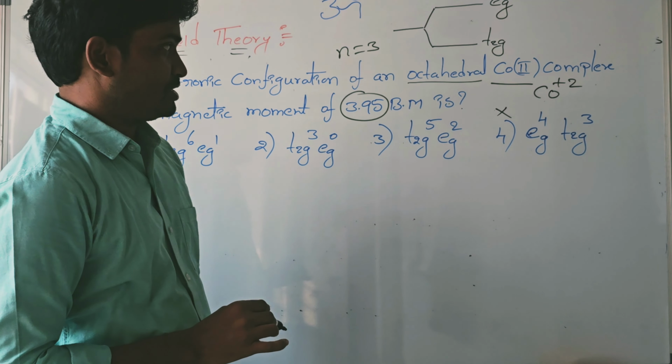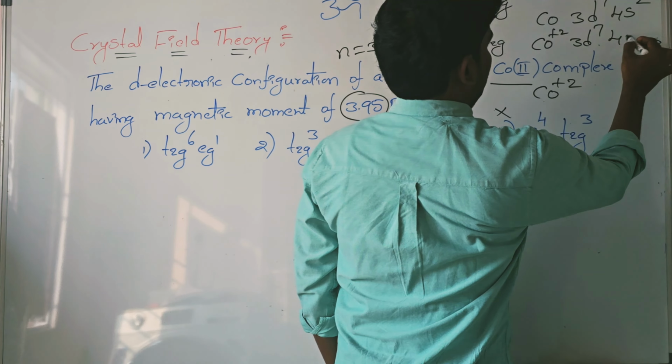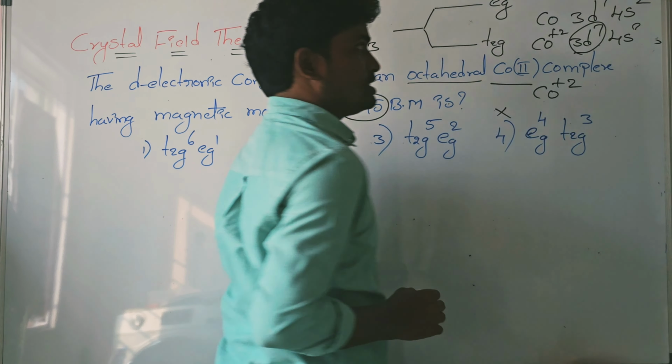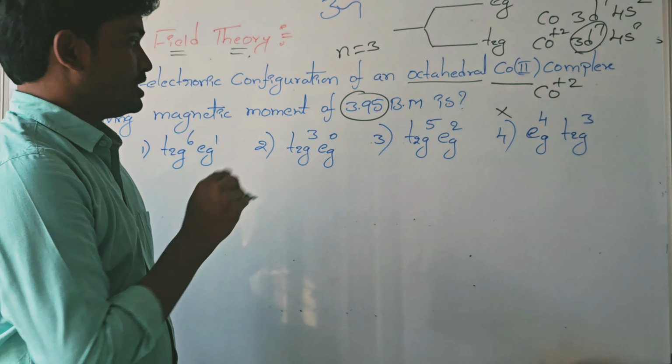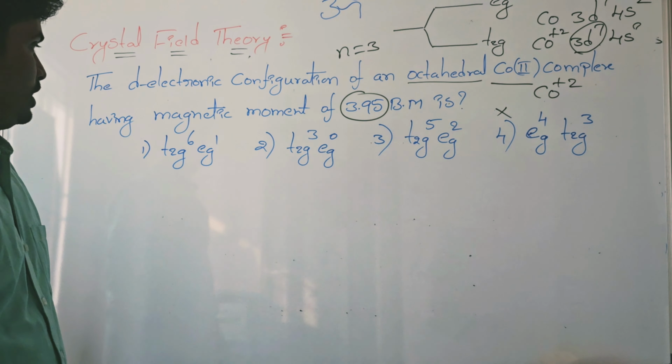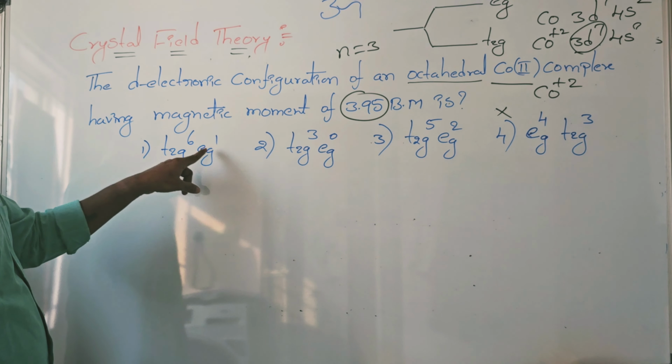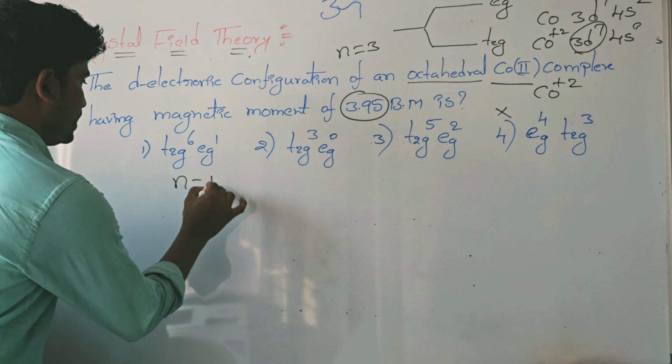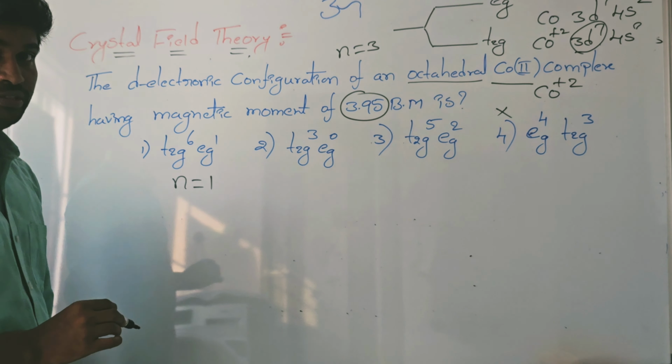So cobalt oxidation state is plus 2, cobalt general valency 3d7 4s2. After losing the 2 electrons, 3d7 4s0. Here in the d, 7 electrons are present. The 7 electrons, how are they existing? Here T2G6 EG1 means how many unpaired electrons? 1 only. This is not correct because in T2G only 3 electrons are mentioned. Here T2G5 EG2 is mentioned.